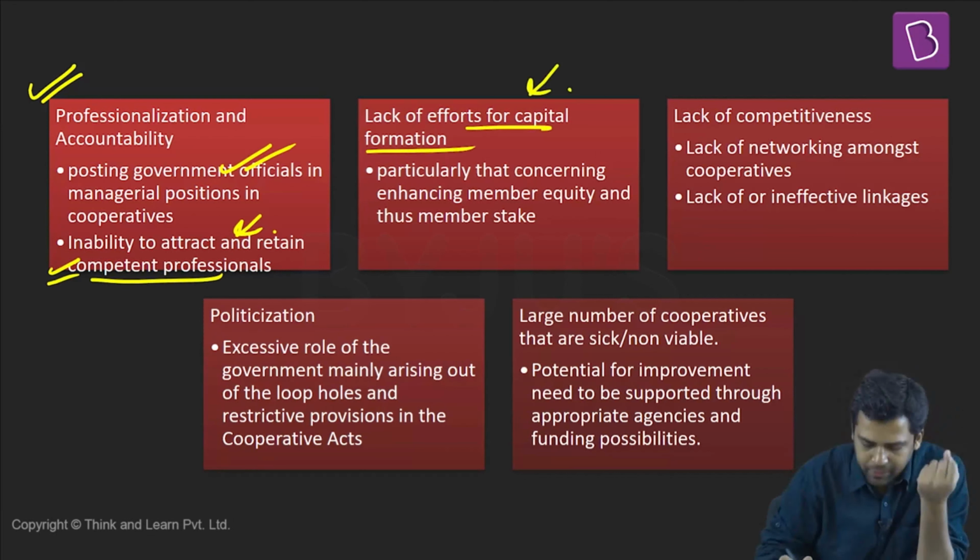Apart from that, there are many cooperatives which are sick, which are not viable, and we do not have any mechanism by which we can convert these sick or unviable cooperatives into functioning viable cooperatives. Those kinds of appropriate measures are not there. So these are certain challenges when it comes to the cooperative sector in India.